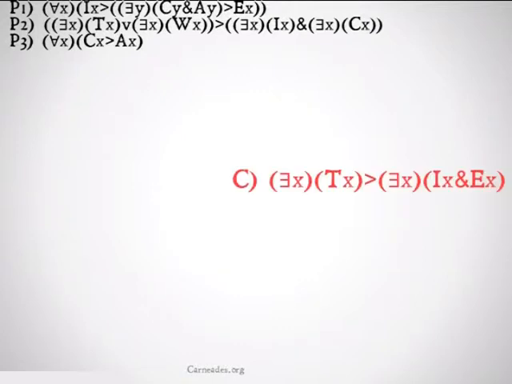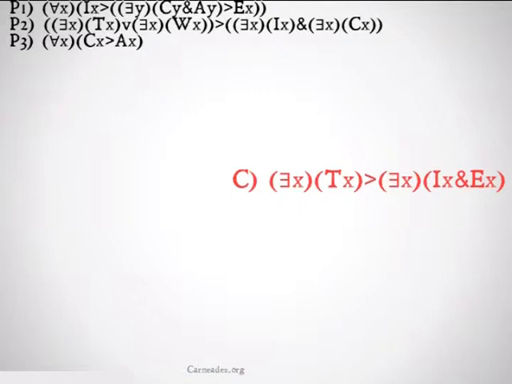Argument number 2 is going to go as follows. Premise 1: for all x, x is an I implies there exists some y such that y is a c and y is an a, implies that x is an e. Premise 2: there exists some x such that x is a t, or there exists some x such that x is a w, implies there exists some x such that x is an I, and there exists some x such that x is a c.